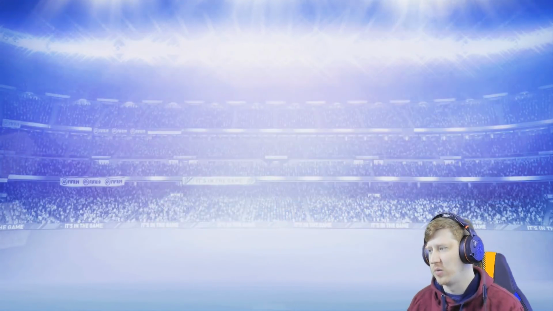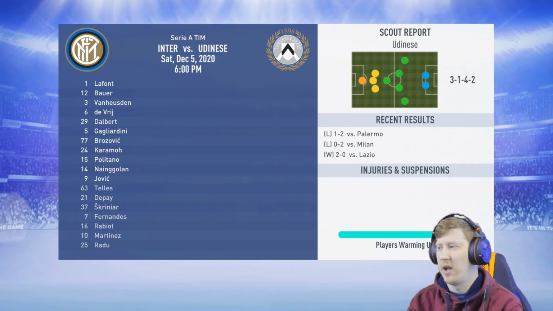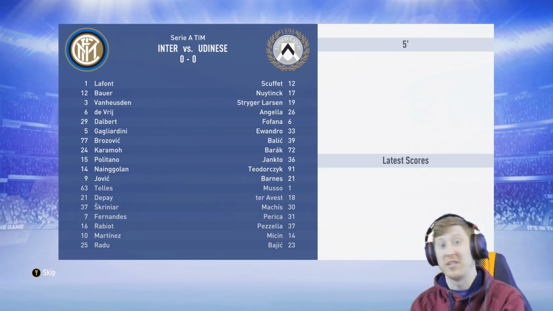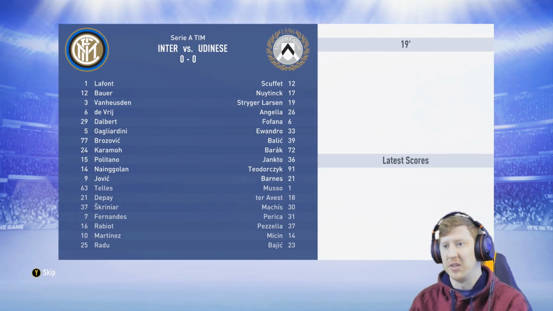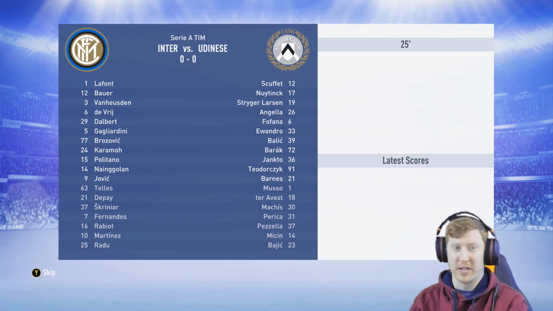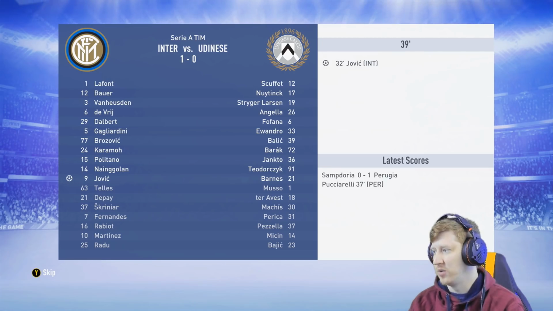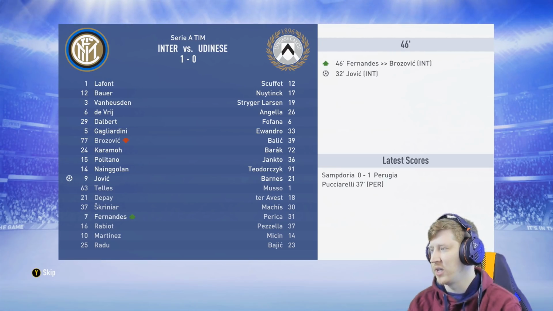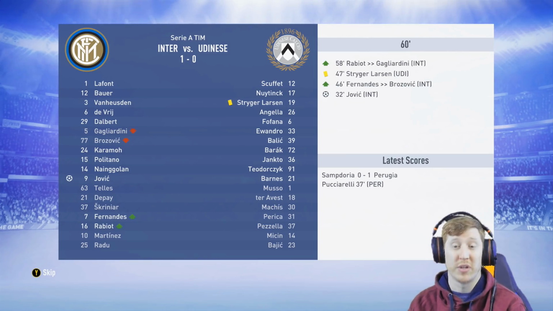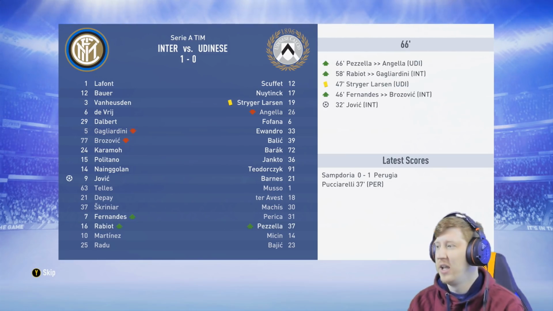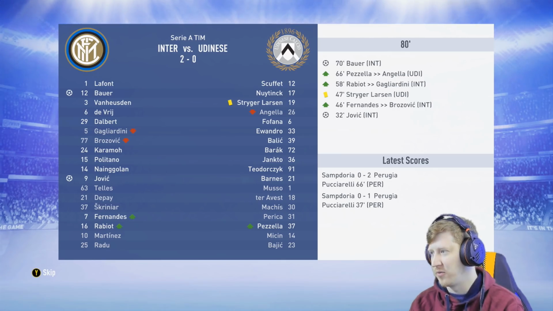Just simulate this home game against Udinese quickly with the rotated side so that we can have a full strength side for the game against Manchester United, because that's an important one. We're challenging for top spot in the group for, in theory, an easier draw for the round of 16. So we'll wait and see how things go. Jovic gives us a 1-0 lead here, which is a good start. Hopefully we can get a victory against Udinese and continue our good form in Serie A. We're of course looking to do the treble in this final season here at Inter Milan. Bauer gives us a second. That should firm it up for 3 points.